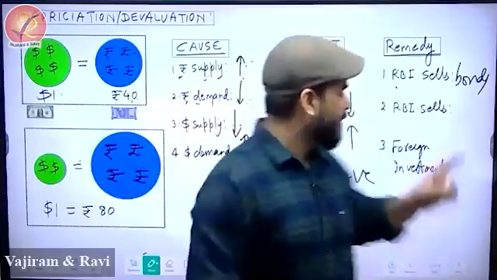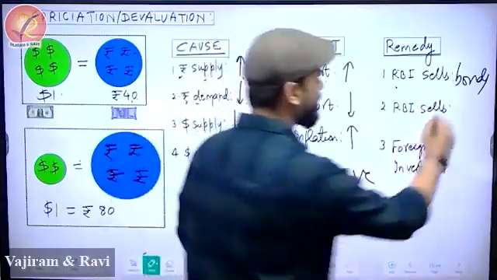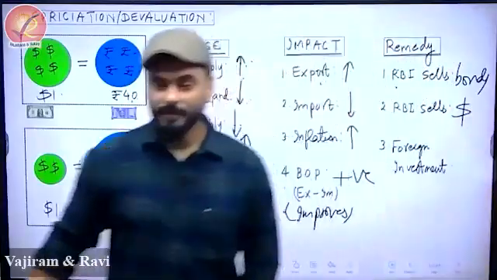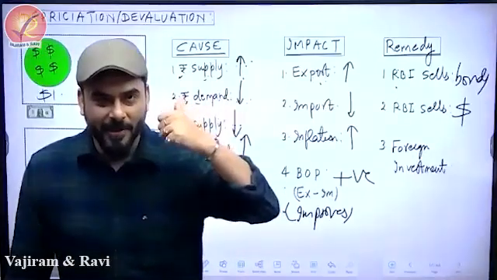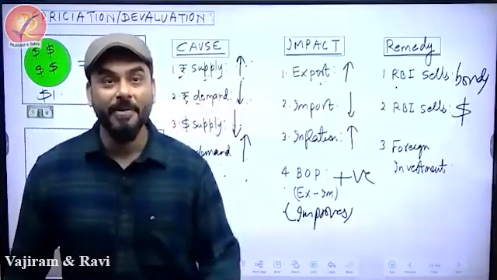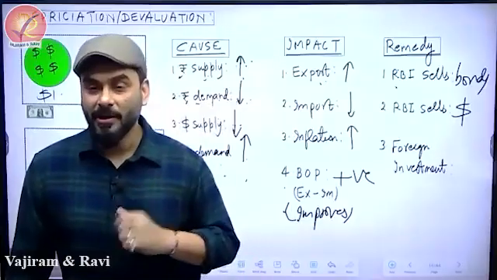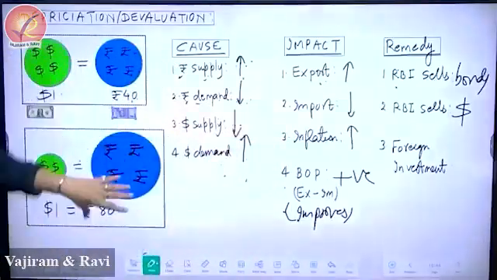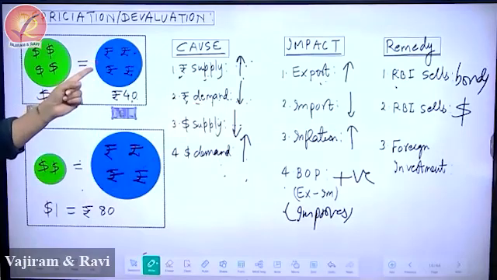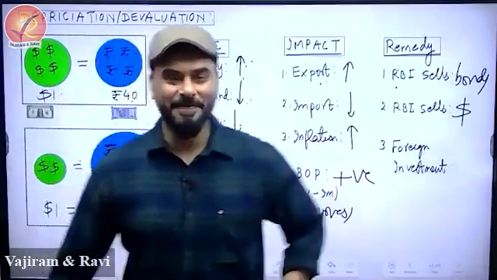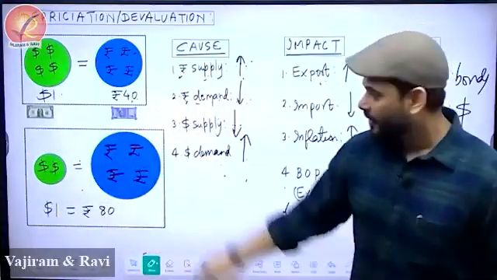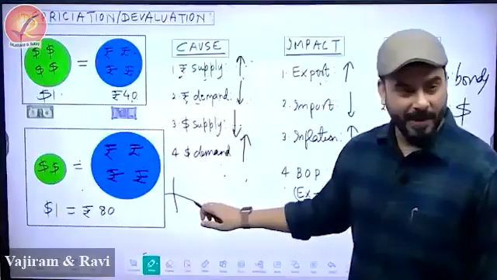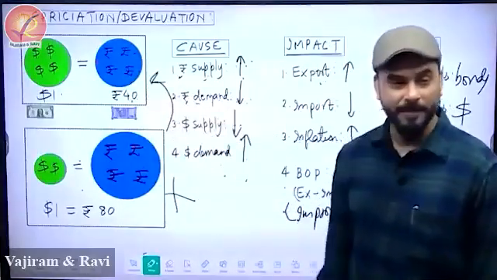So this is also done. Right, so RBI sells dollars. And I told you the method of selling dollars: call the banks and tell them, put dollars in your account and give me rupee. And why does RBI do that? To create a balance so that from this box, we reach back to this box. Okay, that's second. Third, this is the situation under depreciation or devaluation. We don't like this situation because it is impacting us negatively. We want to go back.